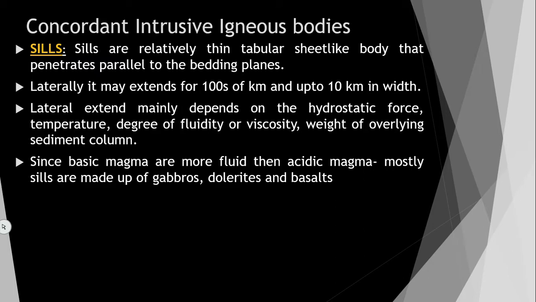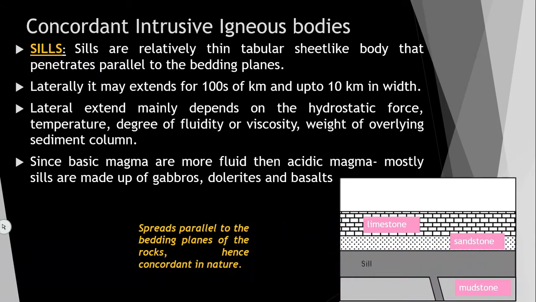Now concordant igneous bodies, concordant intrusive igneous bodies. We are studying intrusive igneous bodies, correct. So in that, first one is sill. Sills are relatively thin tabular sheet-like bodies that penetrate parallel to the bedding plane.